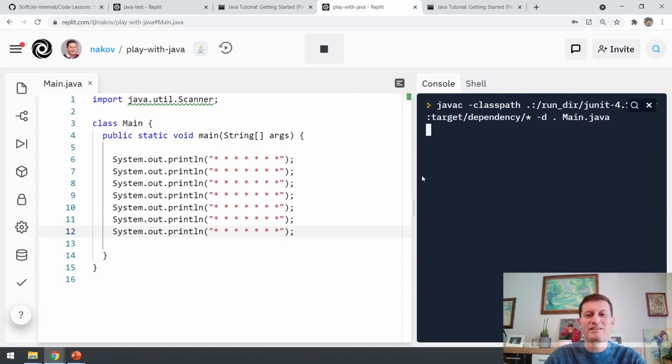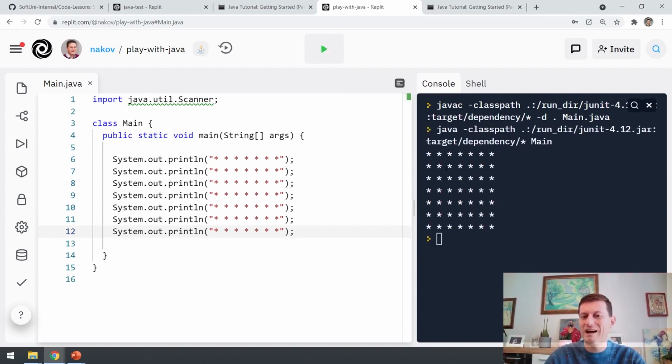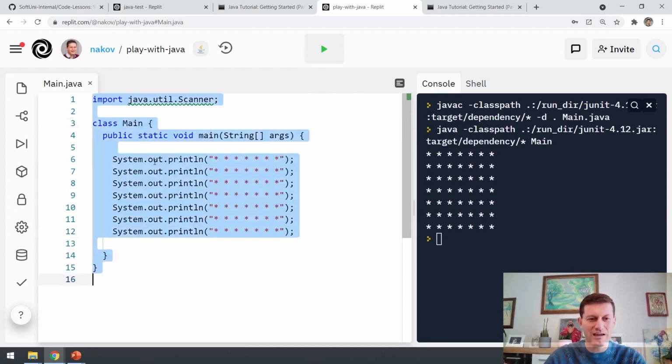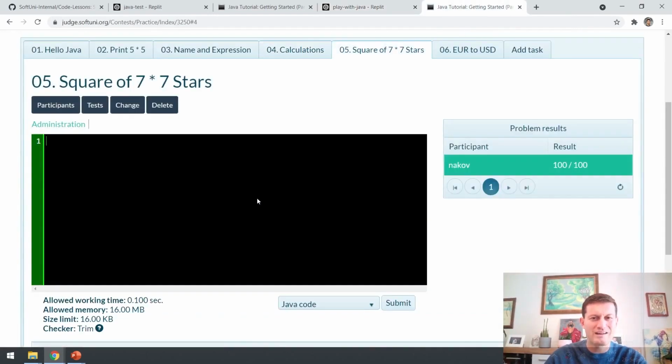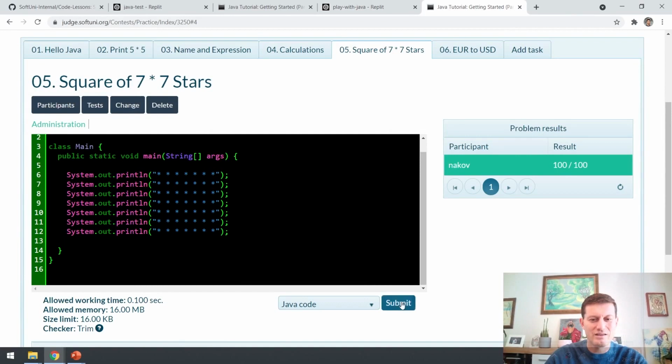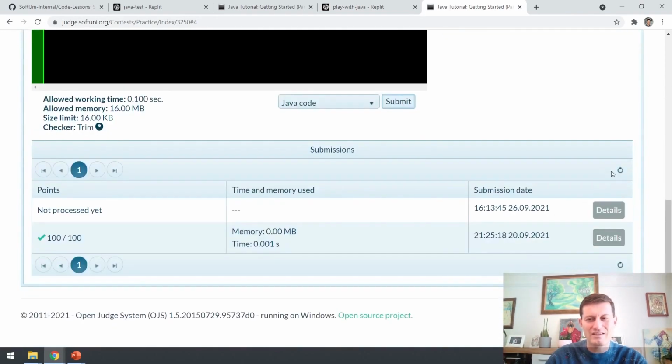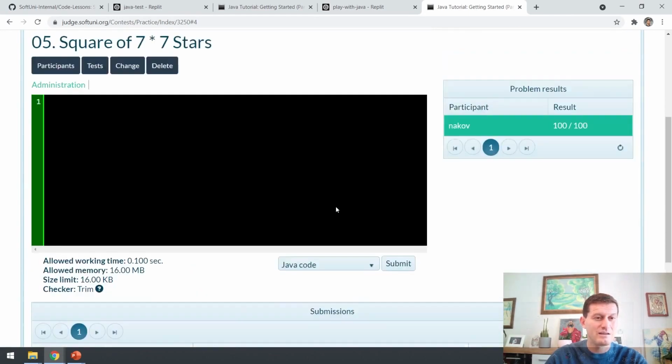When I run this, it will print this square of stars, right? I can submit it, copy, go here, square 7 by 7 stars, submit, and I need to wait a bit and check whether it is correct.